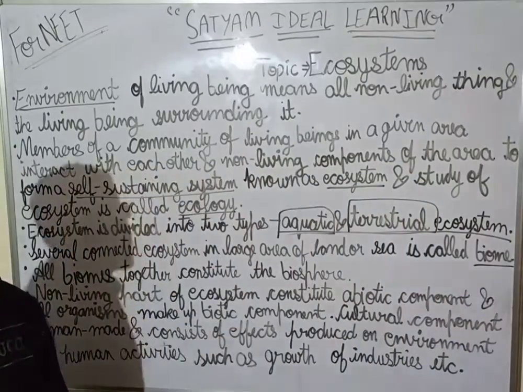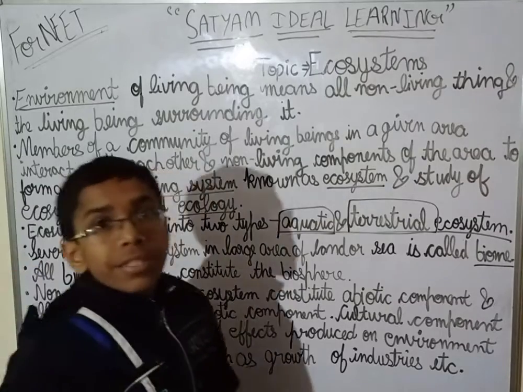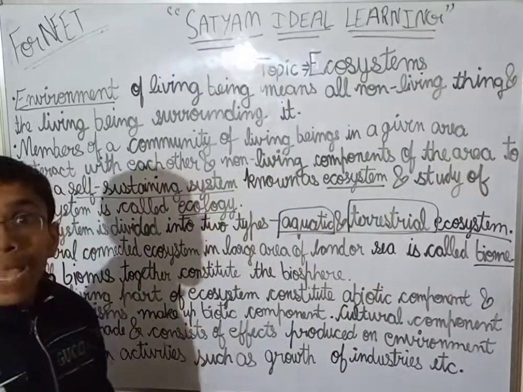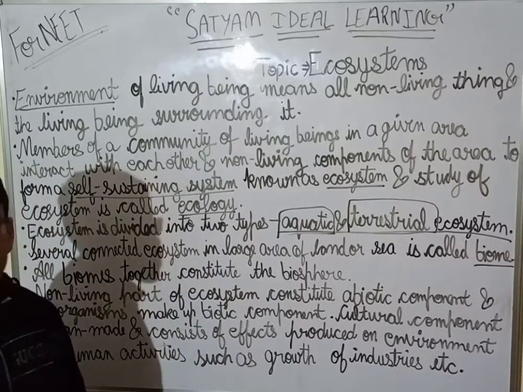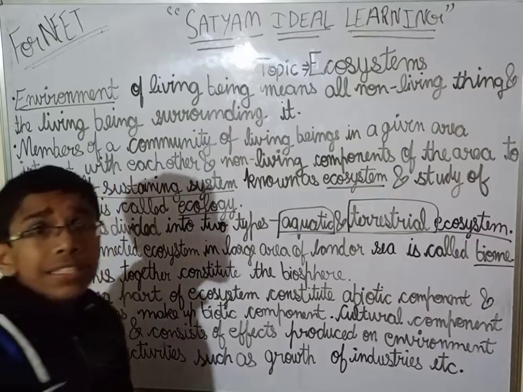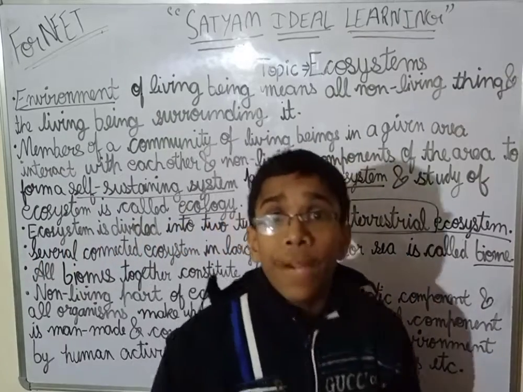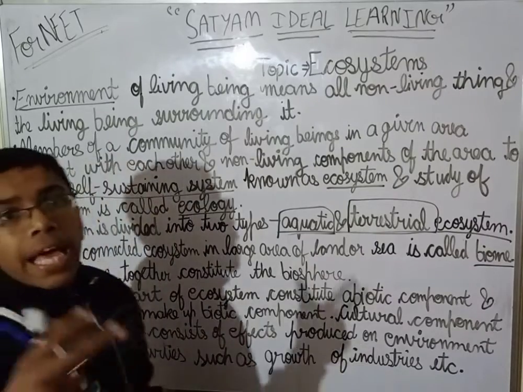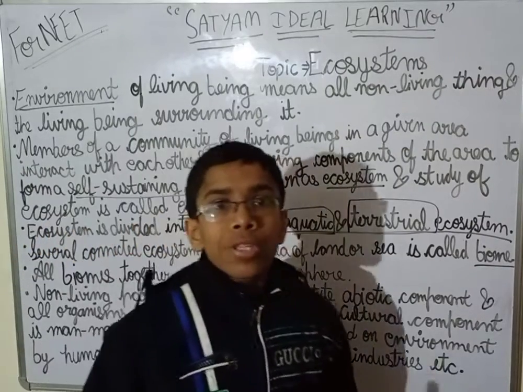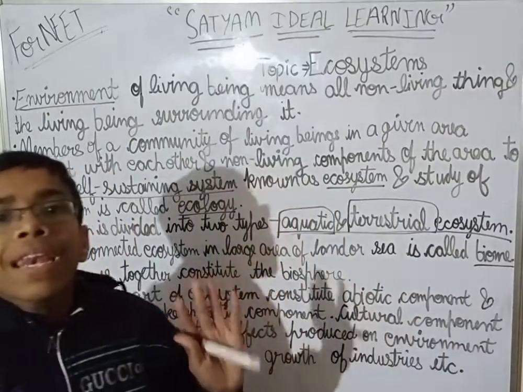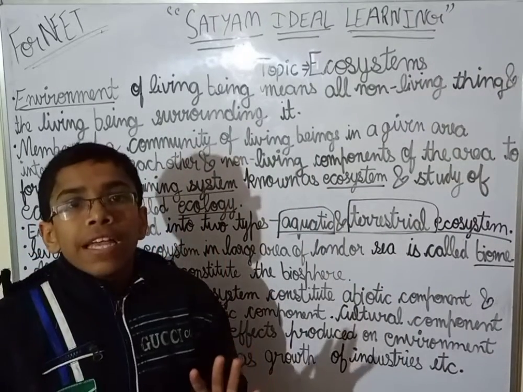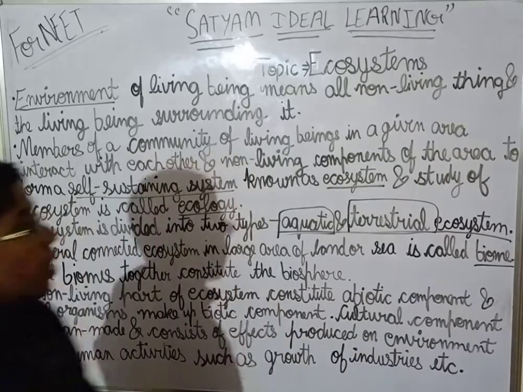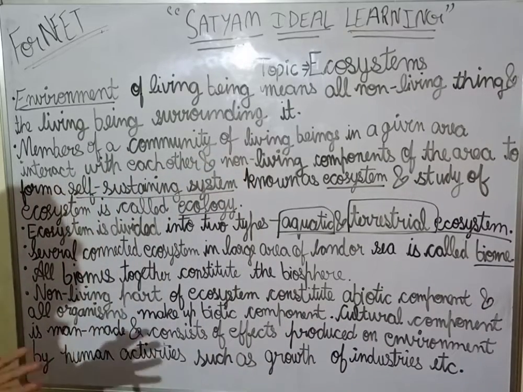The place has characteristics like the climate condition, the temperature, the soil condition. The plants and animals are adapted so that they can have a sustainable life and survive in that particular place.